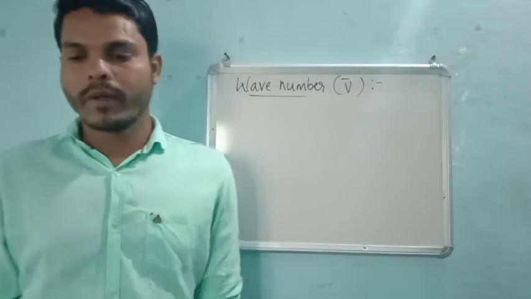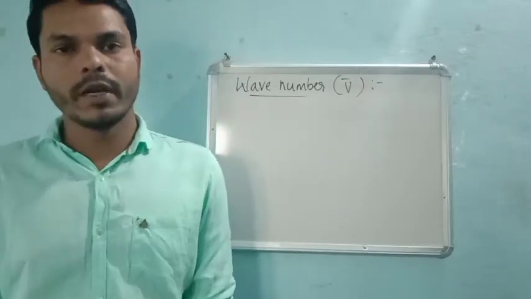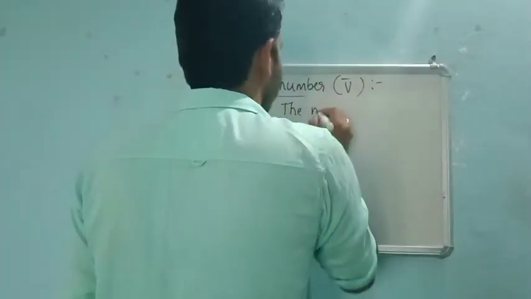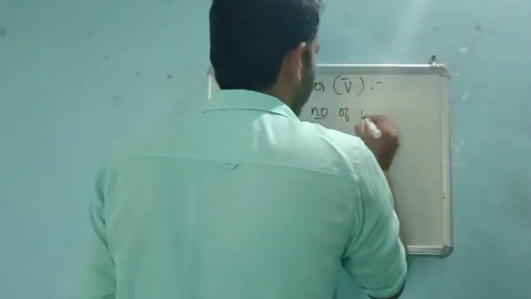Wave number is the number of wavelengths present in one unit length.